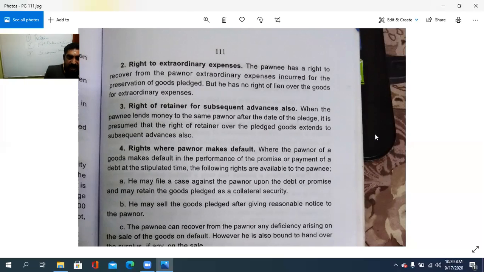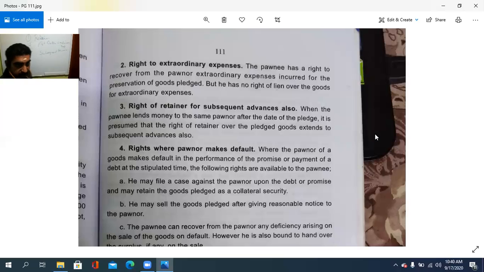it is presumed that the right of the retainer over the pledged goods, pledge ചെയ്യുന്ന ഗുഡ്സിന്റെ റീറ്റെയിൻ ചെയ്യുന്നതിനുള്ള അവകാശം, that extends to such subsequent advances. അങ്ങനെ extra advance കൊടുക്കുന്ന ആ ഒരു particular case, if the pony gives money, it is the right of the pony to retain the pledged goods. അതാണ് rights of the retainer for subsequent advances.